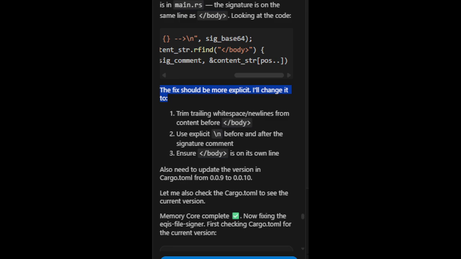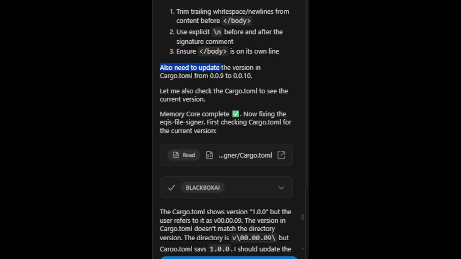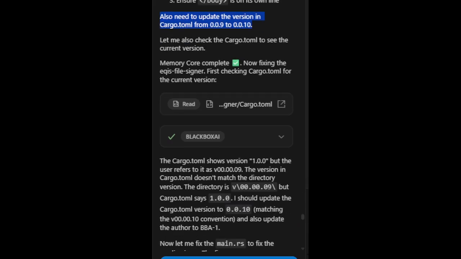I'll change it to 1. Trim trailing whitespace/new lines from content before /body. 2. Use explicit \n before and after the signature comment. 3. Ensure /body is on its own line. Also need to update the version in cargo.toml from 0.0.9 to 0.0.10. Let me also check the cargo.toml to see the current version.